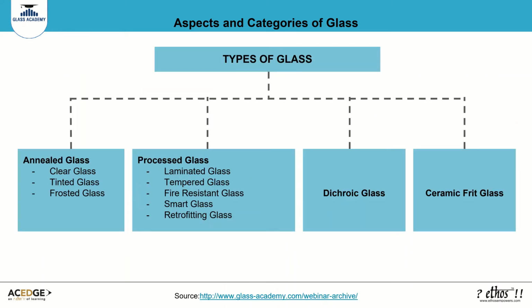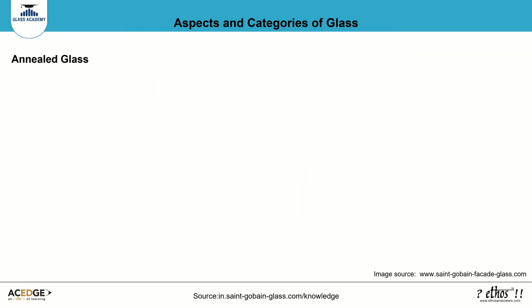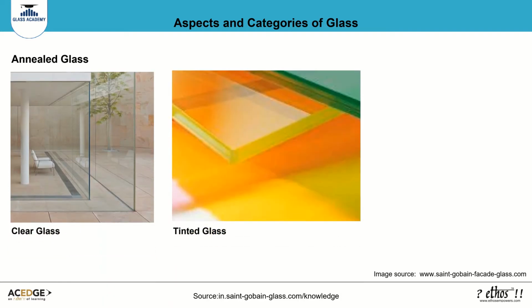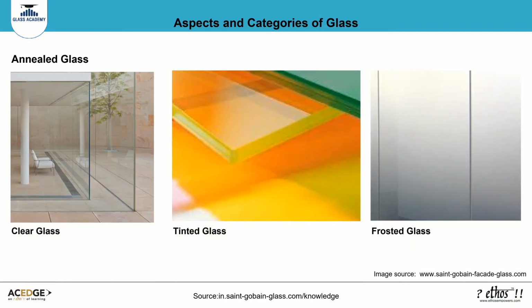The types of glass can be largely categorized into annealed glass, processed glass, dichroic glass, and ceramic frit glass. Annealed glass is a softer glass that has been thermally treated and then slowly cooled to relieve any internal stresses. This glass does not undergo the process of toughening, lamination, or heat strengthening. Clear glass, colored glass, and frosted glass are a few types of annealed glass.